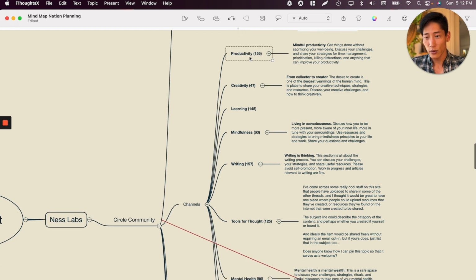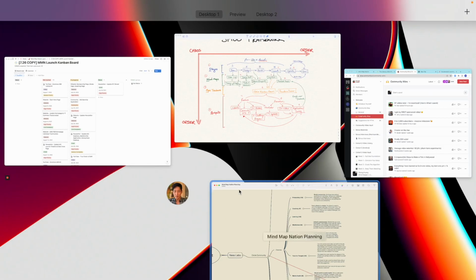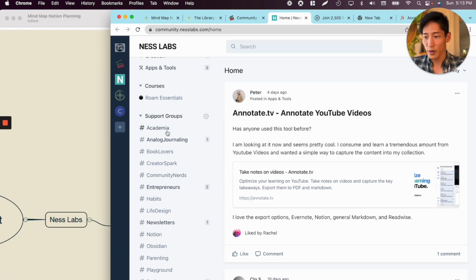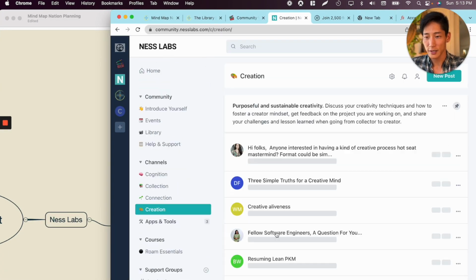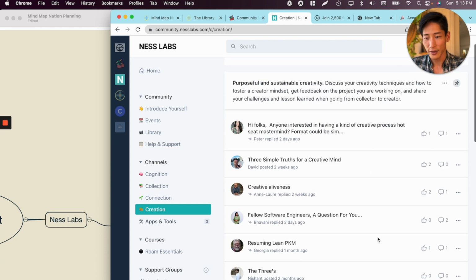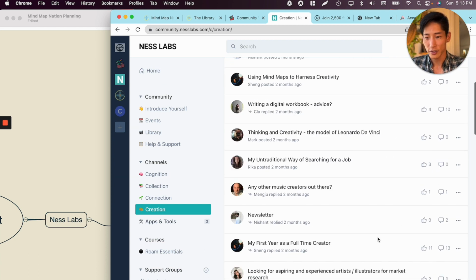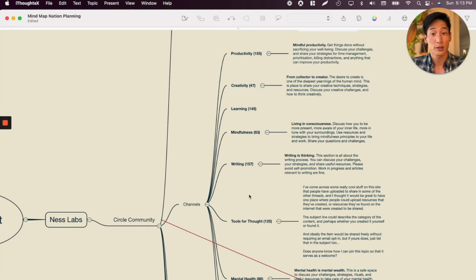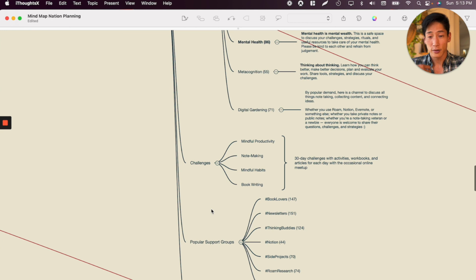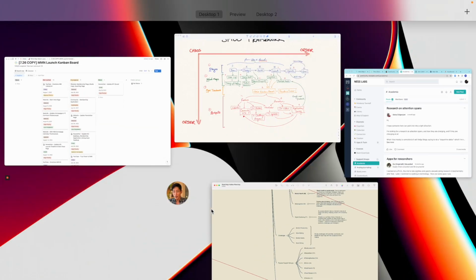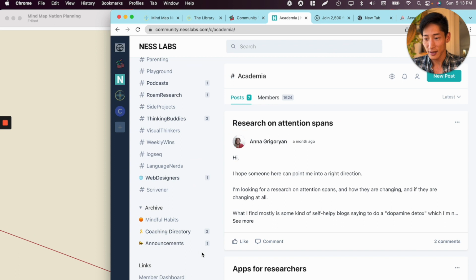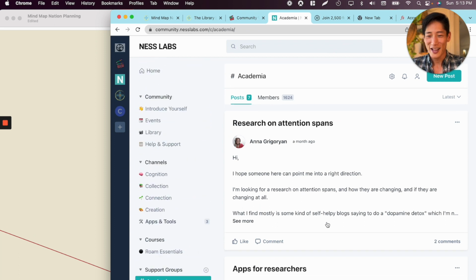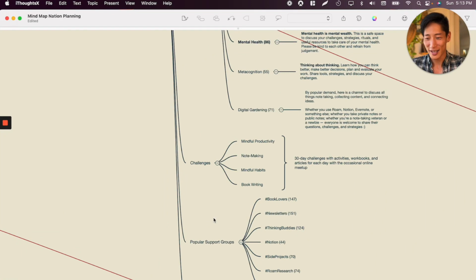And then what I did is I went through all their productivity, all their different, let me just show you here. So basically I went through all of these different support groups and different channels and stuff like that, and took a look at the types of different topics, and the number of posts, right, to identify which ones are the most popular, to understand what people are actually thinking about, talking about. For example, some of the challenges. I really like the way that they broke out these. Actually, they don't have challenges anymore. I think they just went through a redesign and took it out. But that's actually one of the things I really, really liked about Nest Labs initially.